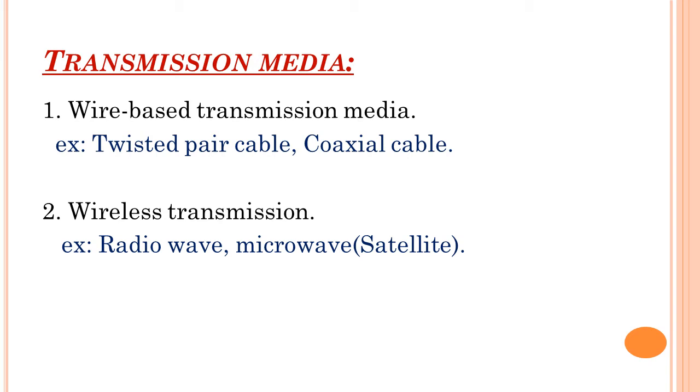Next is about wireless transmission media. In case of wireless transmission, the communicating devices are not connected through a wire. Okay, that is known as wireless transmission media. For wire-based transmission media, examples are twisted pair cable and coaxial cable. For wireless, radio waves and microwaves like satellite. Okay, that is the example for wire-based and wireless-based.